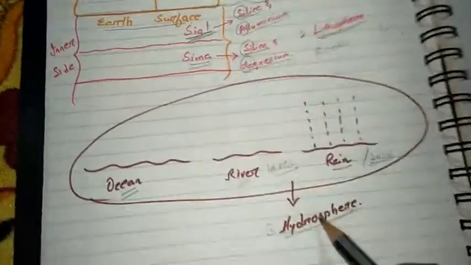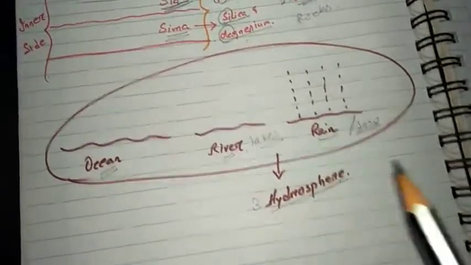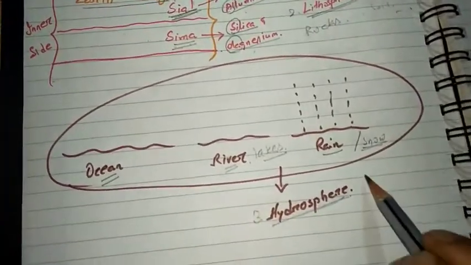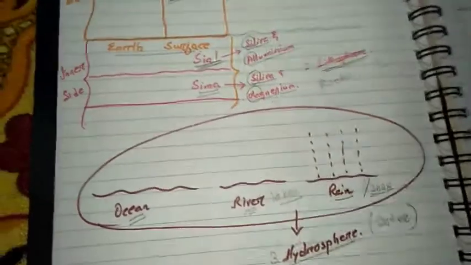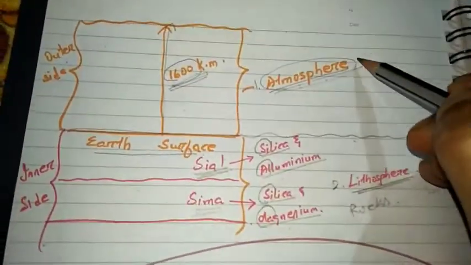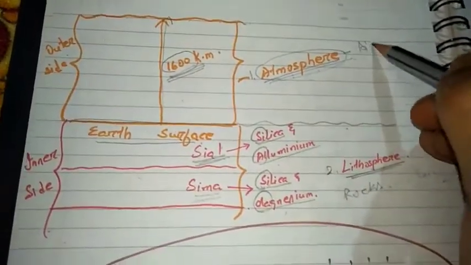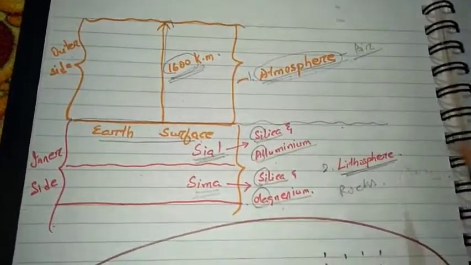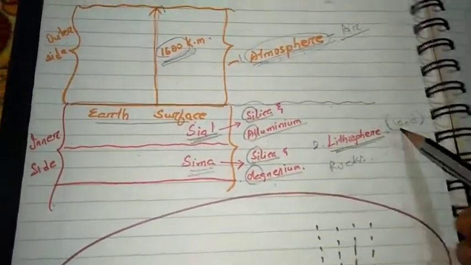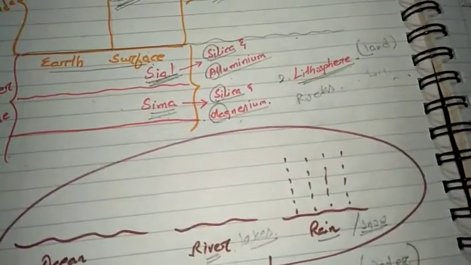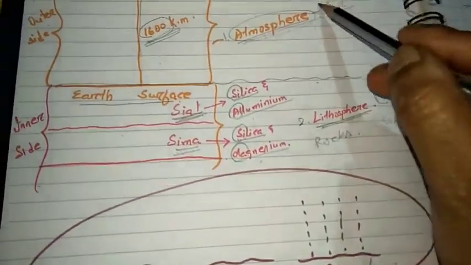So we can say that the hydrosphere is a zone of the Earth which is comprised of all the different forms of water. Now you can see the atmosphere is composed of only air, the lithosphere is comprised of land, and the hydrosphere is comprised of water.